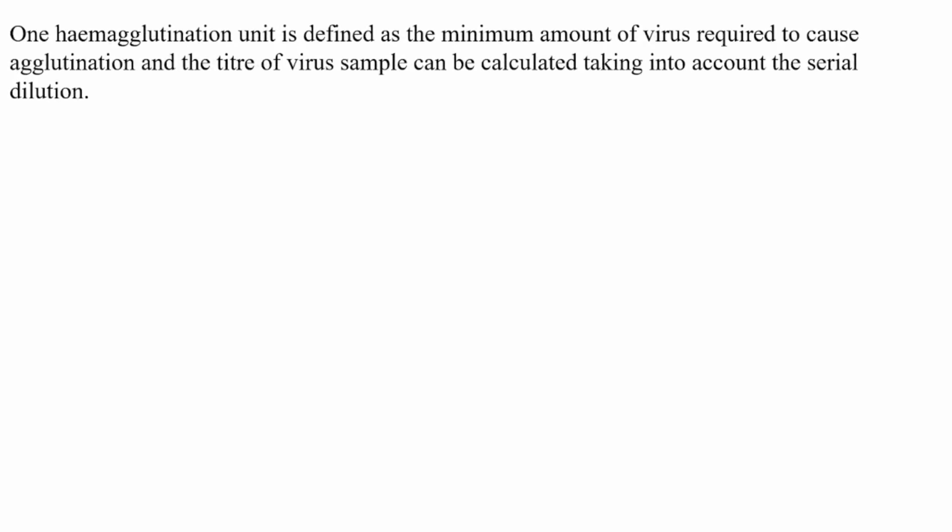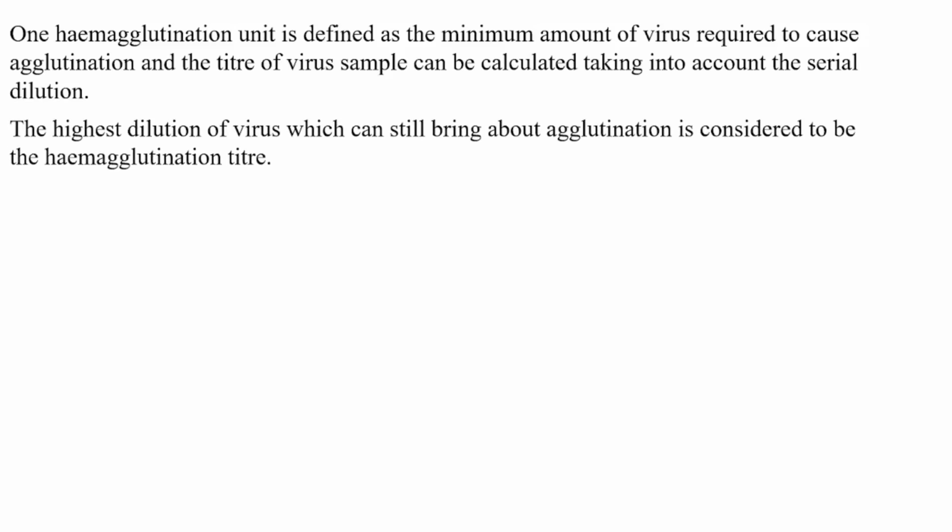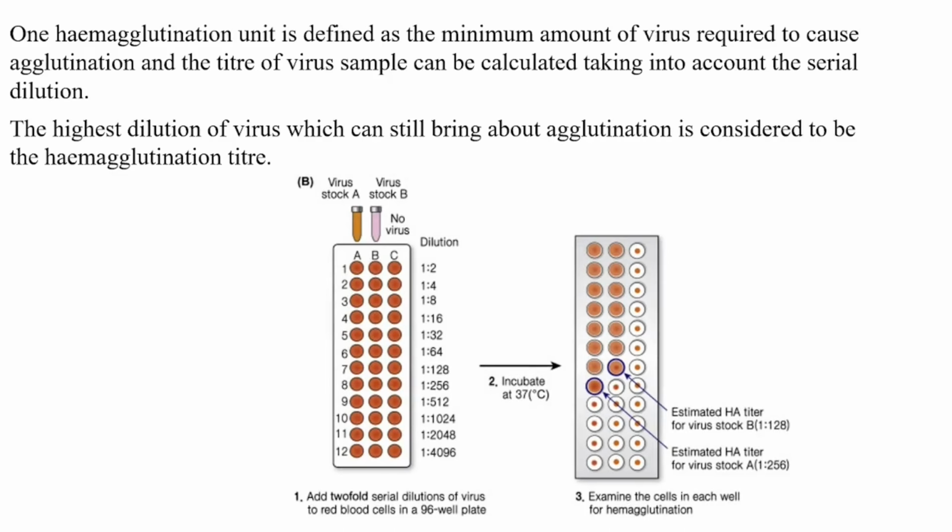One heme agglutination unit is defined as the minimum amount of virus required to cause agglutination, and the titer of virus sample can be calculated taking into account the serial dilution. The highest dilution of virus which can still bring about agglutination is considered to be the heme agglutination titer. In this figure, two-fold dilutions of samples of different influenza viruses A and B were prepared, mixed with chick red blood cells and added to the wells of a 96 well plate.